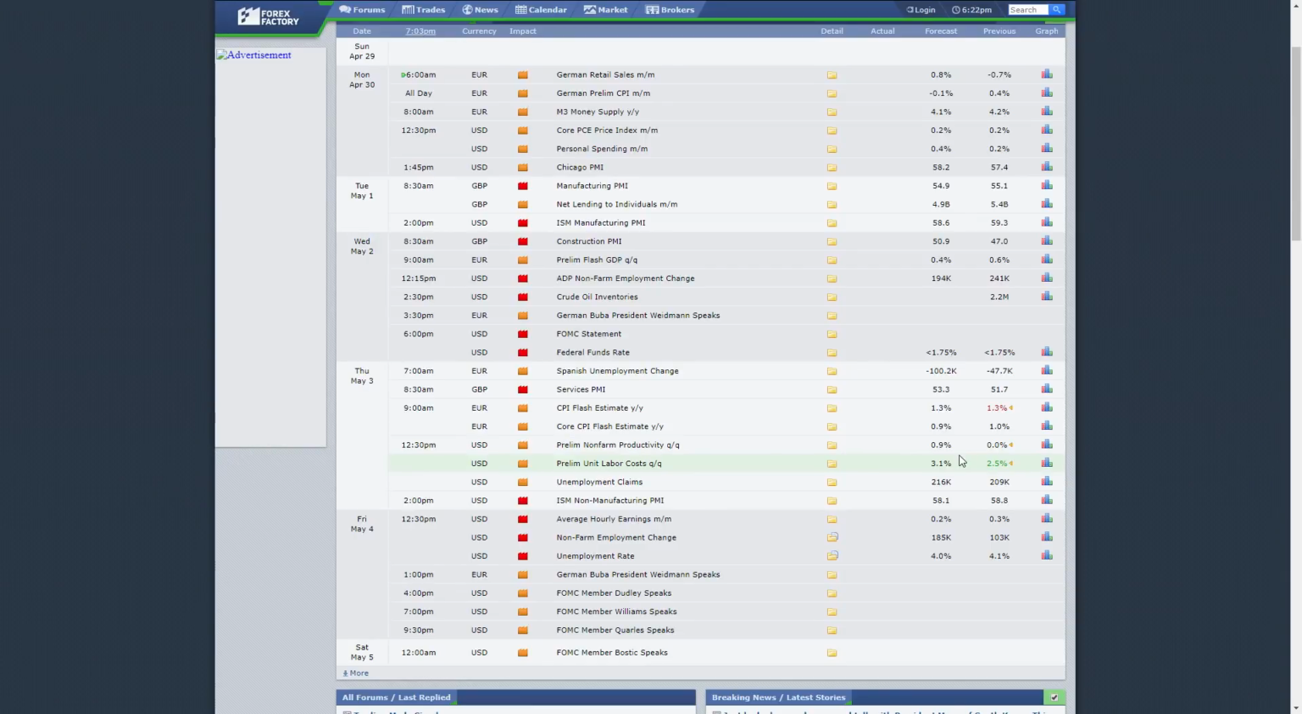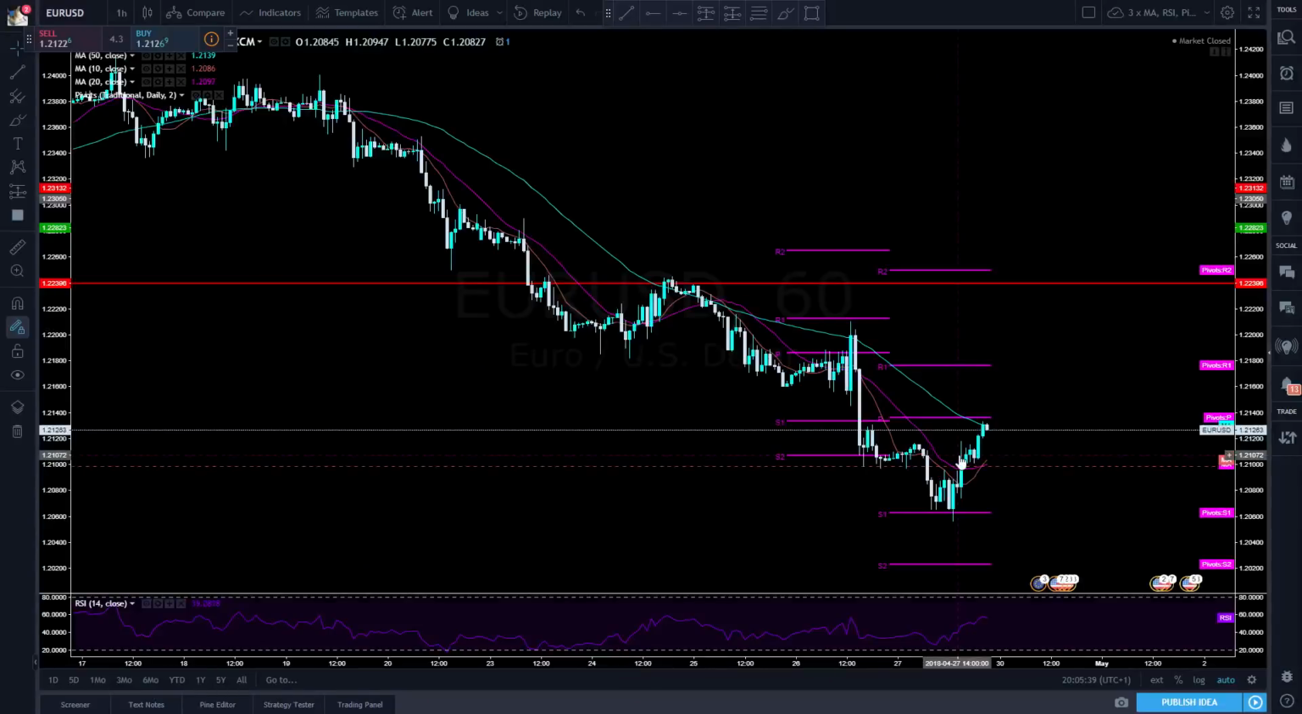So there's definitely a lot of high impact data releases coming out that we need to keep an eye on this week. Mark them up on your calendar because you don't want to get into a trade at the wrong time and be taken out by one of these. But let's go over to the charts and have a look on a technical level.